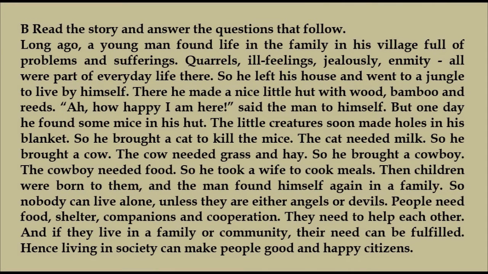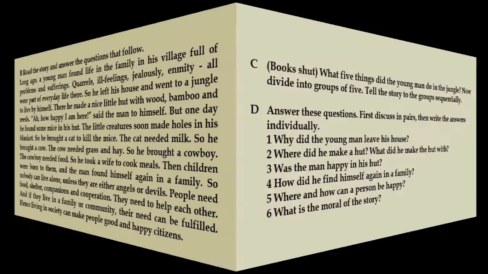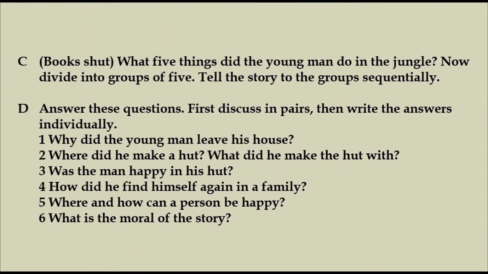Read the story and answer the questions that follow. So you have to read the story. I'm giving you some questions. What 5 things did the young man do in the jungle? Number D. Answer these questions by discussing in pairs, then write the answers individually.